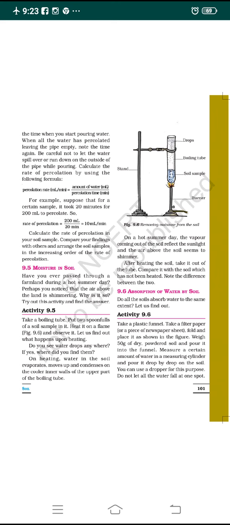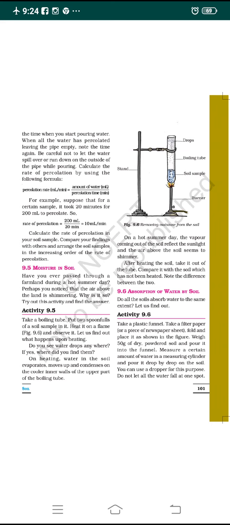So now let us move on to the next concept, that is absorption of water by soil. This is nothing but the retaining capacity of water by the soil. Okay, so do all soils absorb water to the same extent? This is the question for you.